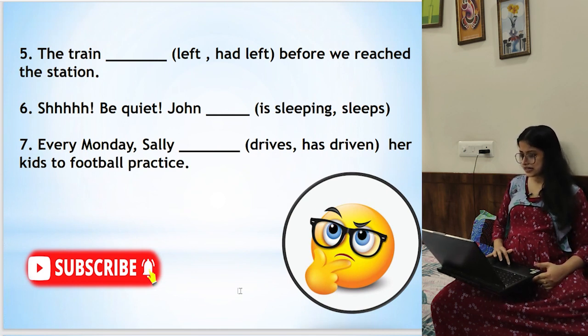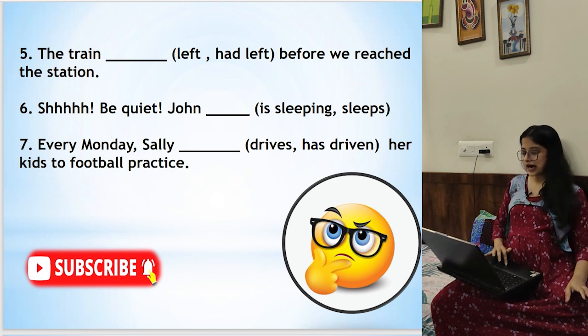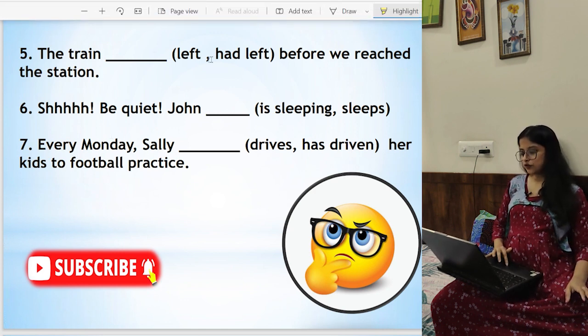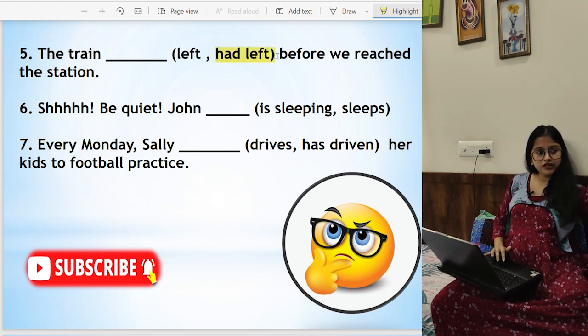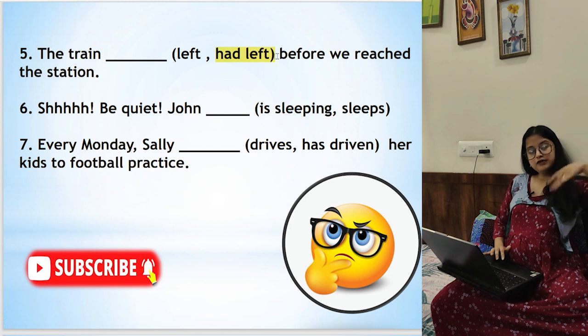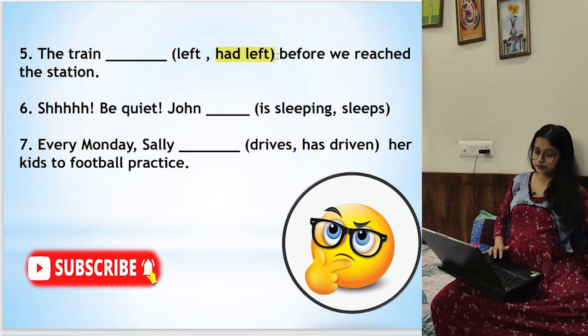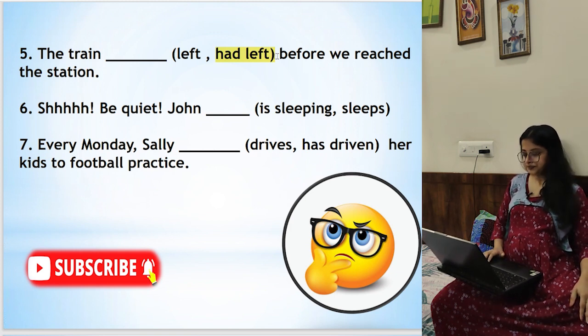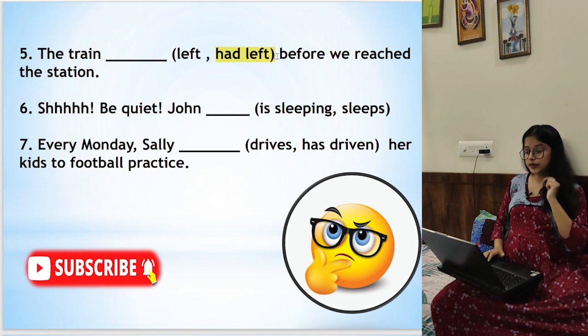Coming to the next three, the train dash before we reached the station. This is very easy. The train, I have always discussed this, right? The train had left the station before we reached the station, because before we reached that, something had happened. So past and before that action, what had happened? Train had left.